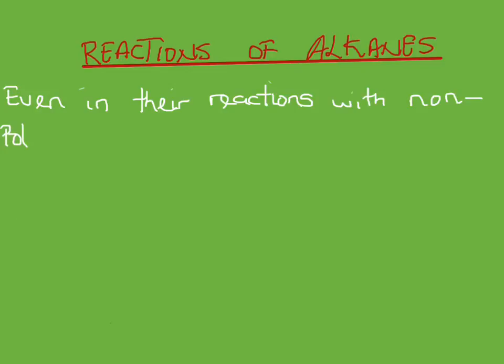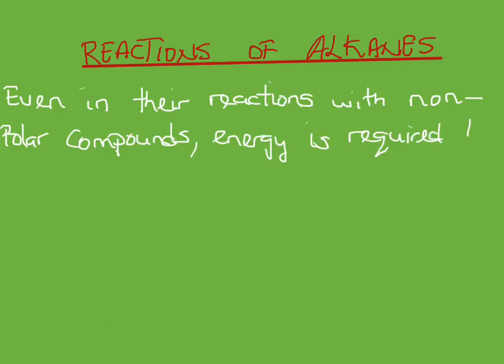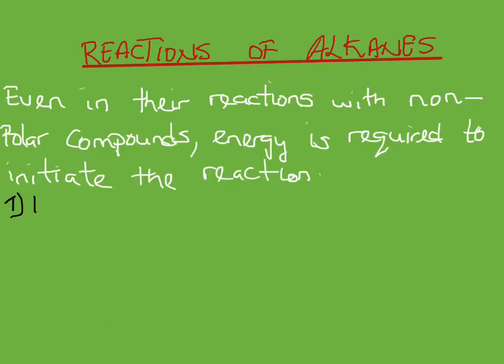Even in their reactions with non-polar compounds, energy is required. Energy is always required in the reactions to initiate the reaction. 1. Reaction with halogens. Reaction with halogens is a substitution reaction.